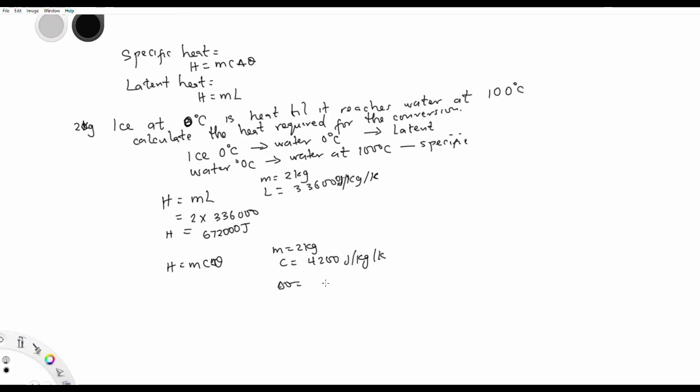Then we already know that the change in theta equals T2 minus T1, or whatever you use to label your own. 100 minus 0, then 100, change in theta. So H equals m, 2 times 4200 times 100, 200 times 4200, that's 84000 joules.